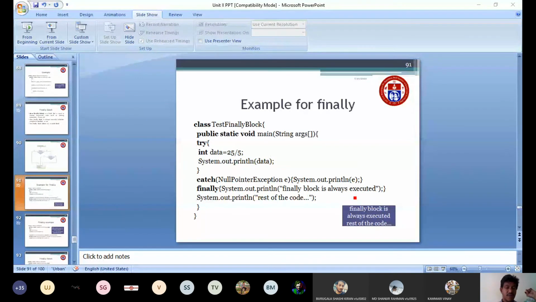Then here I am writing the finally block. In the finally block, I have written the message "finally block is always executed." Then the rest of the code: after the finally block, I have written System.out.println rest of the code.